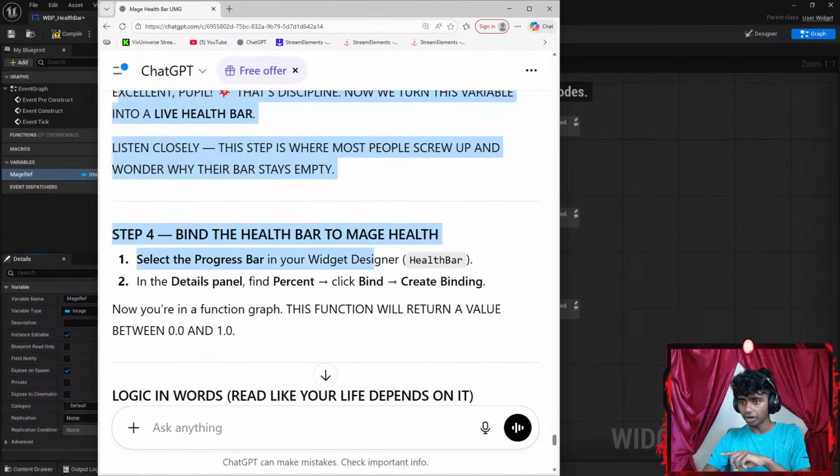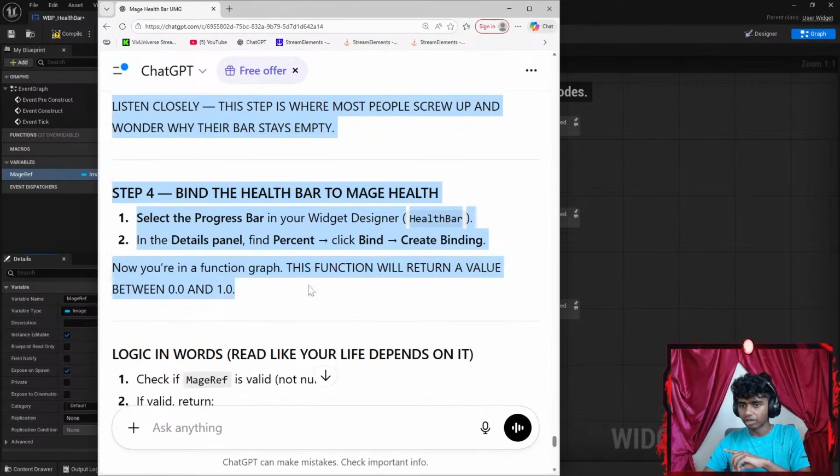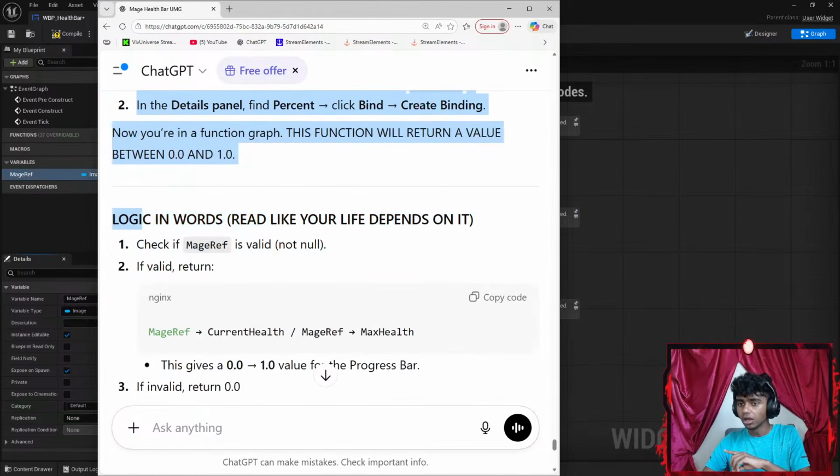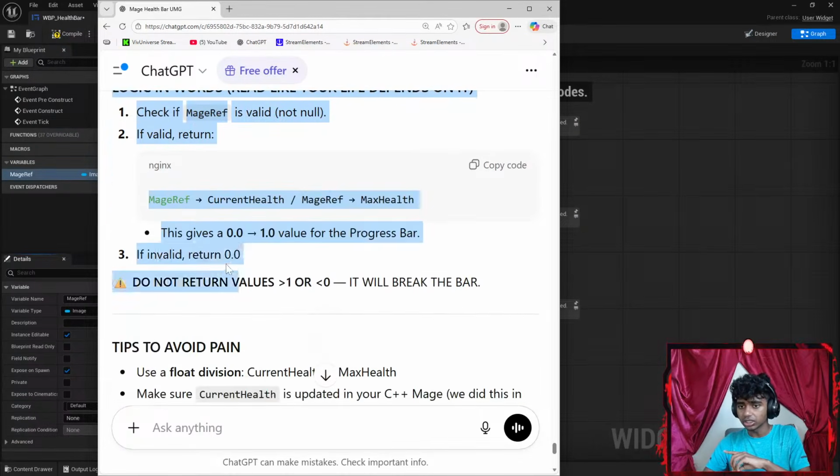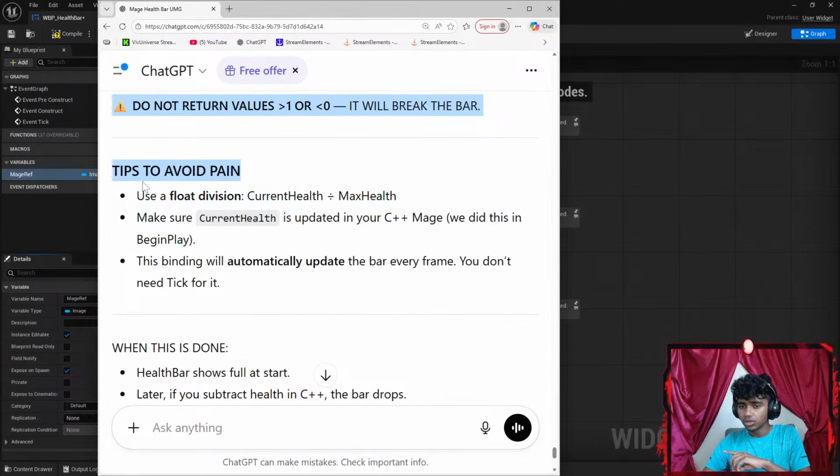Select the progress bar in your widget designer. In the details panel, find percent. Click bind. Create binding. Now in your function graph, this function will return a value between 1 and 0. Logic inwards. Read it like your life depends on it. Check if mage ref is valid. If valid, return. To avoid pain, use floating point division.